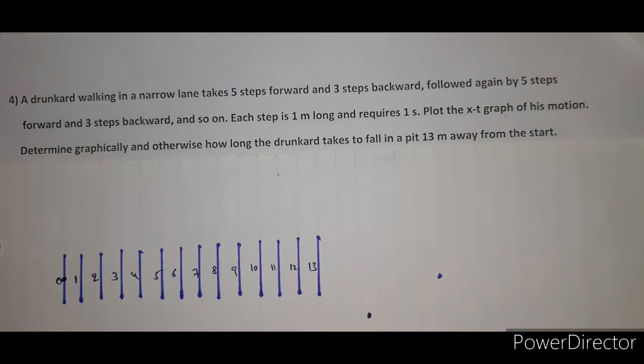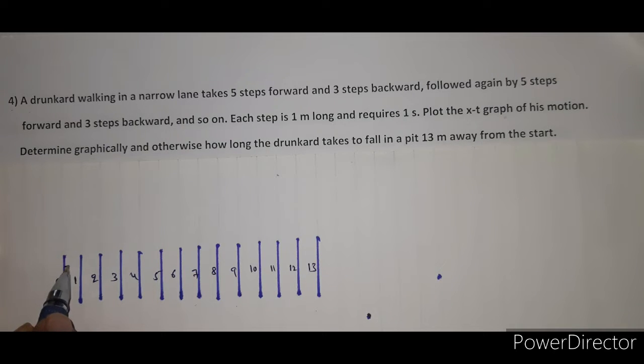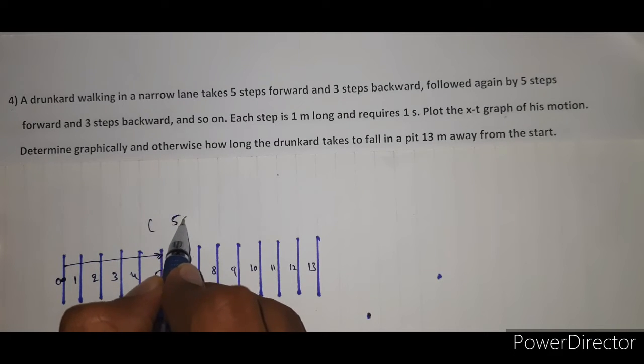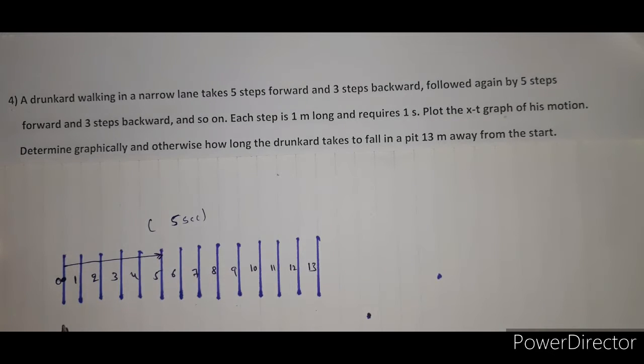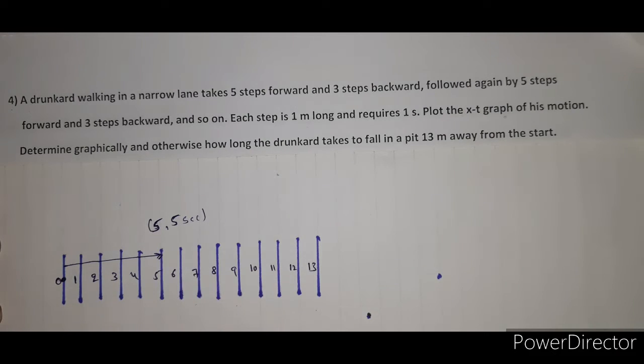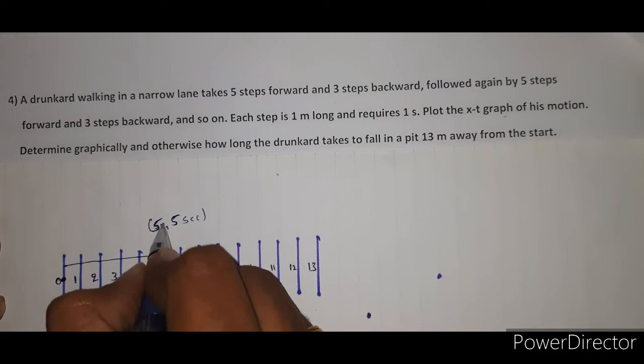First we consider this as the starting point. From the starting point the drunkard first moves 5 steps. This is the first step, second step, third step, fourth step, and this is the fifth step. At this position the time interval is 5 seconds. At 5 seconds it covers 5 meters.